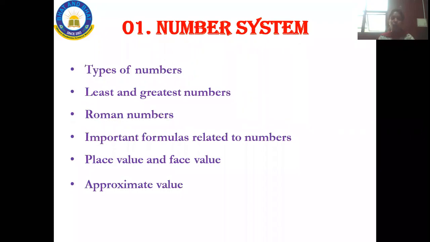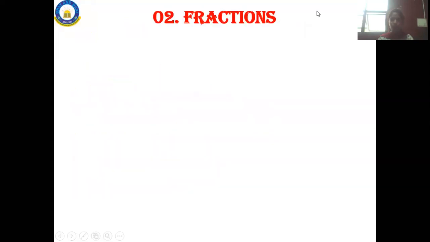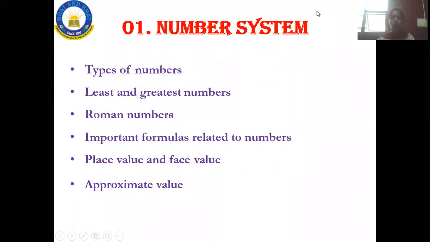Next is approximate value. What do you mean by approximate value? Say for example, I have 19.9 as my number. If I approximate this, what is my answer? Come on, tell me now.